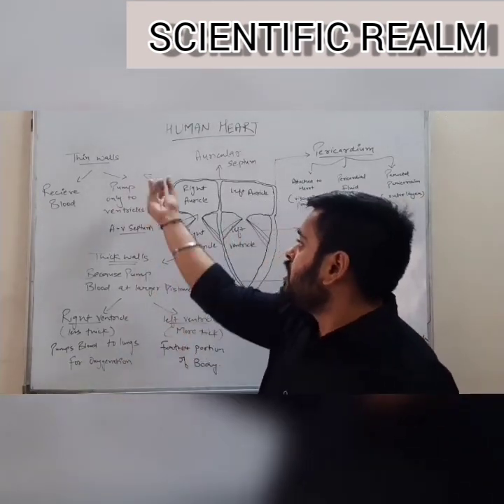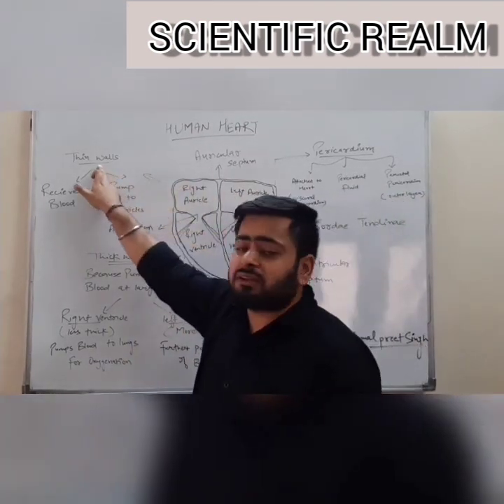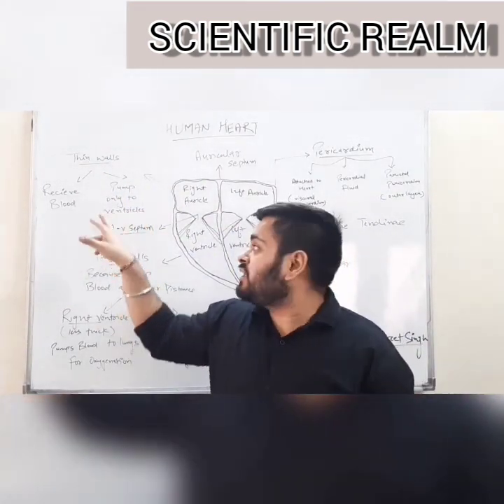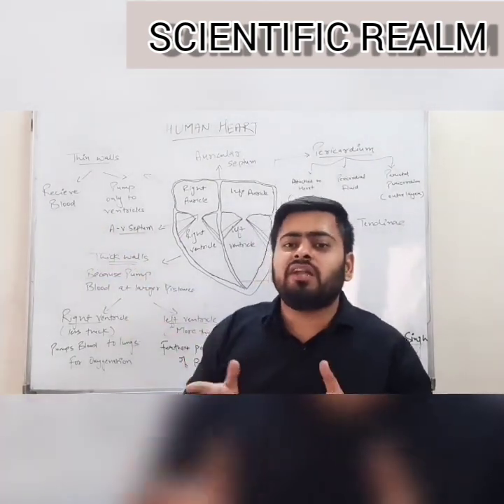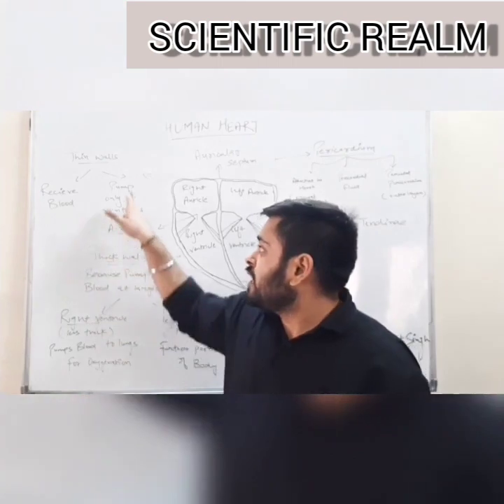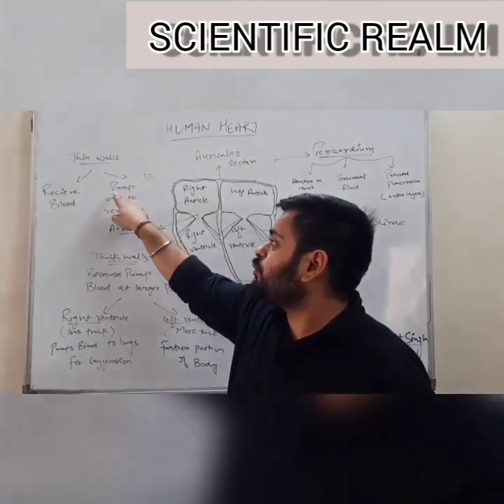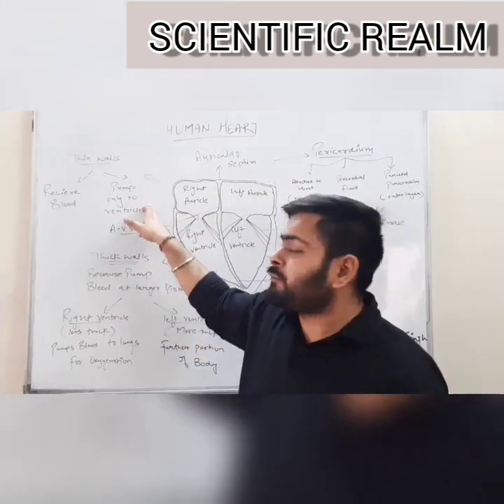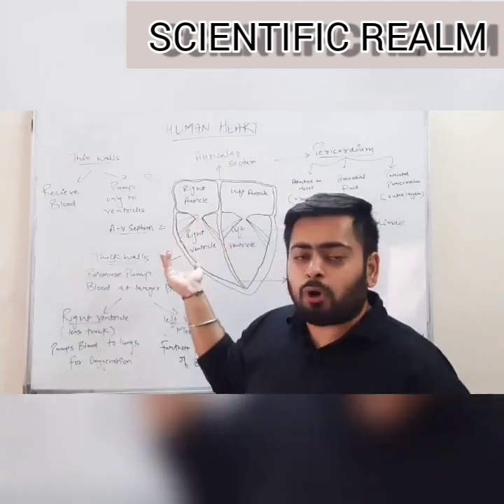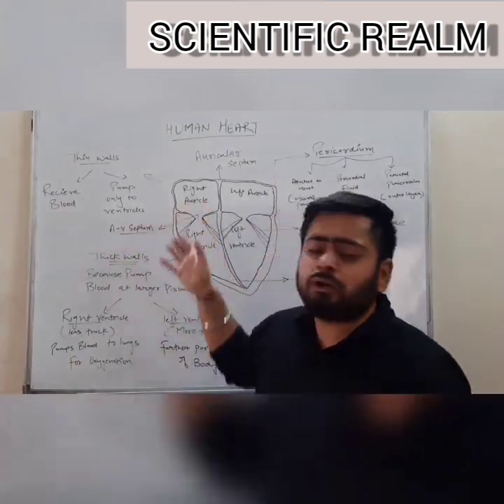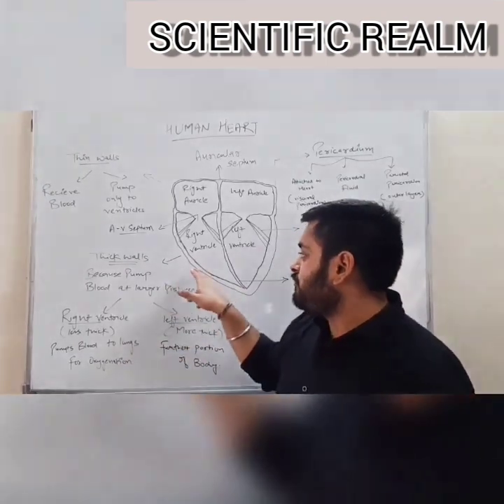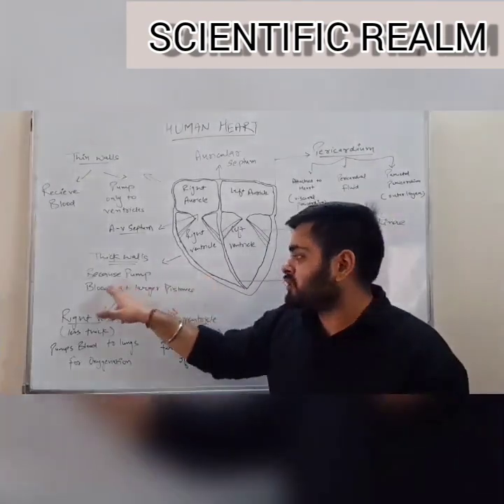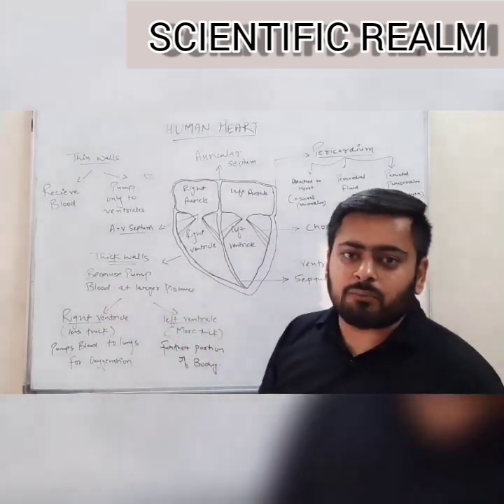And remember, the walls of auricles are thin in nature. Why are they thin? There are two main reasons. One is that they receive blood, so they do not need extra energy for receiving. Second, their function is only to pump blood to the nearby ventricles. They do not pump blood to other body parts, so they do not need such muscular walls. Whereas the walls of ventricles are thick and highly muscular, because they pump blood over larger distances in the body.